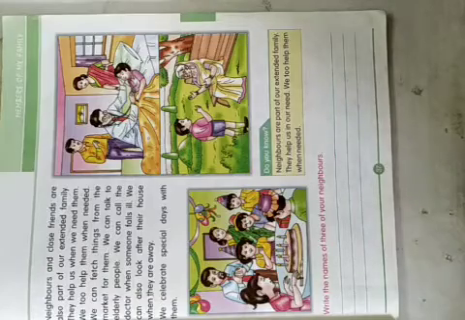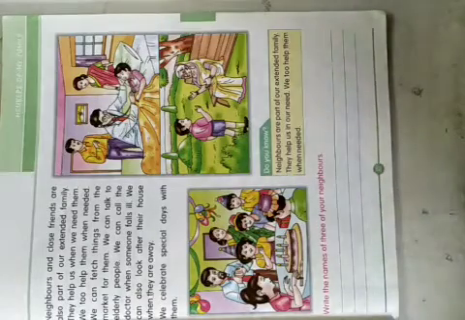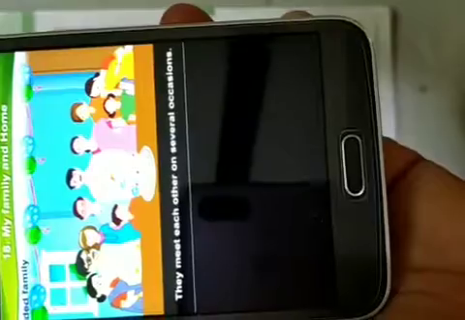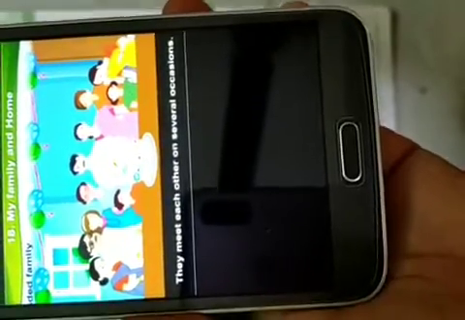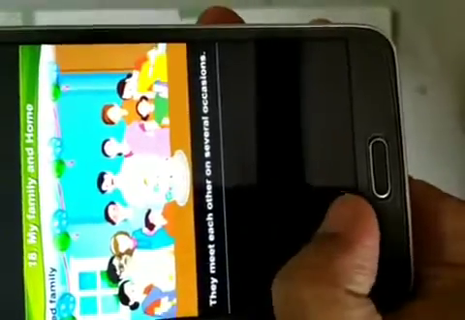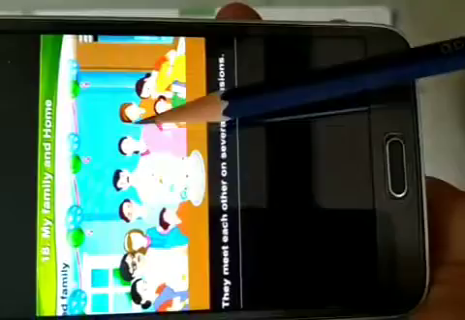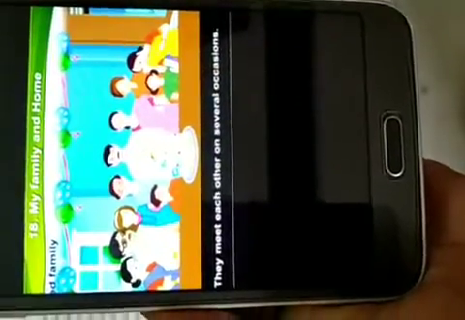Now celebrations. See, if any celebration is there, we call our uncle, auntie, friends, neighbors. Then we celebrate. Birthday celebration. This is a birthday celebration. See, you can see all our relatives here. They are known as relatives.